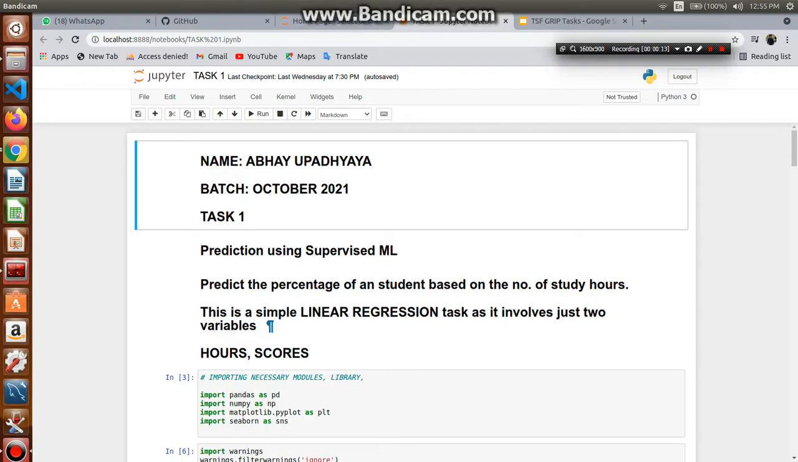In this task, we need to predict a student's performance based on the number of study hours, and at the end we need to predict a student's performance if he studies 9.25 hours a day. So this is a simple linear regression task as it involves just two variables, that is hours and scores.